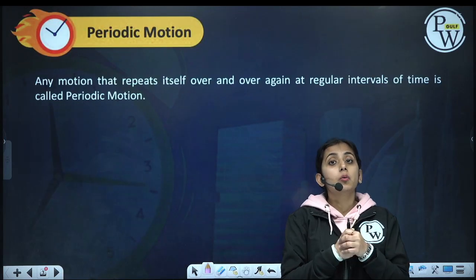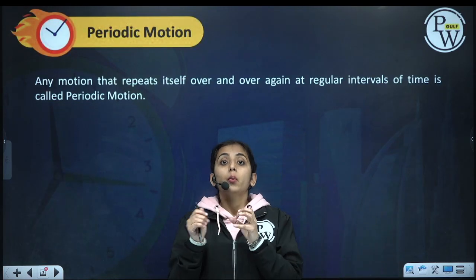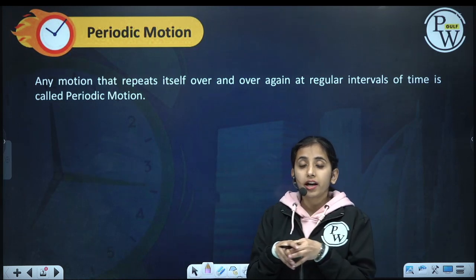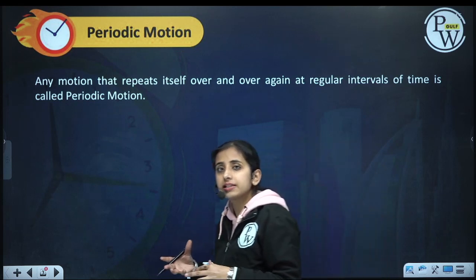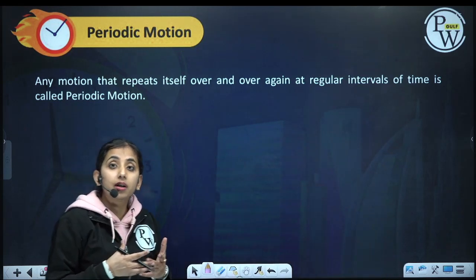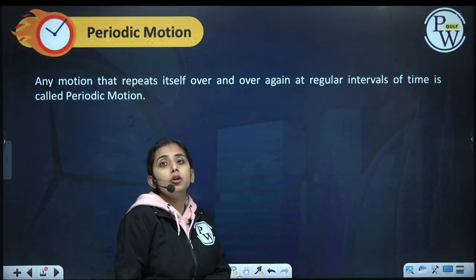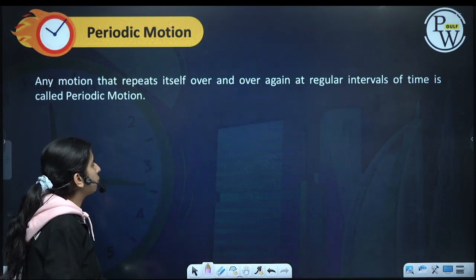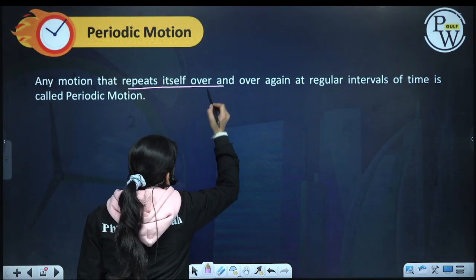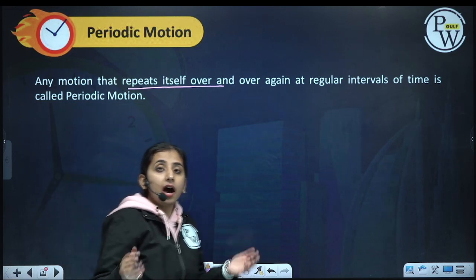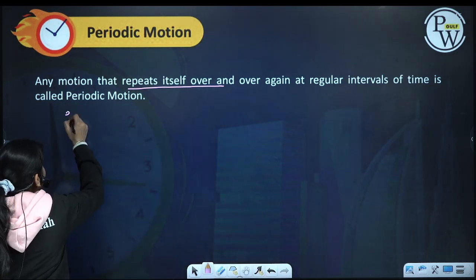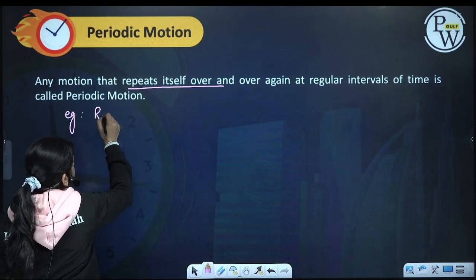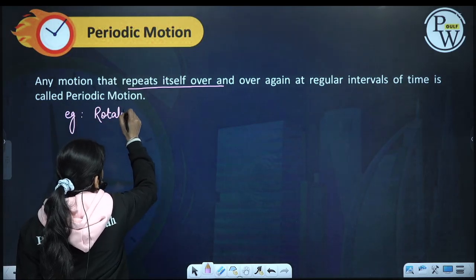Firstly, we should know what is periodic motion and what is an oscillatory motion. So what is a periodic motion? Any kind of motion which repeats itself after a fixed certain interval of time is called periodic motion. It repeats itself over and over again after a fixed interval. Examples can be rotation of earth and revolution of earth.